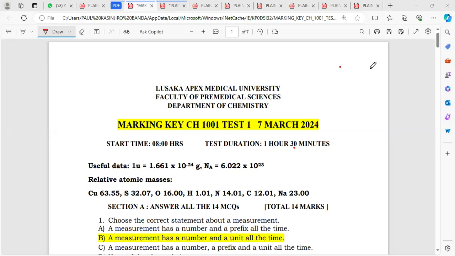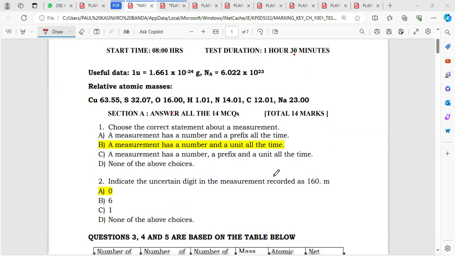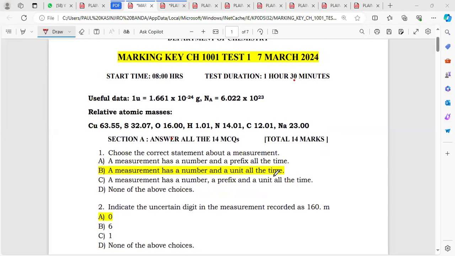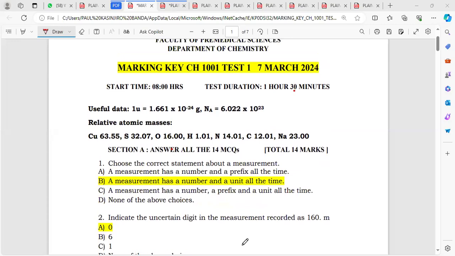All right. So in today's session, we are just trying to revise chemistry one that you guys wrote. So we'll go straight into the question. The paper I'm using is answered, so I'll be explaining how they were coming up with these answers. If you have a question, you're free to ask.